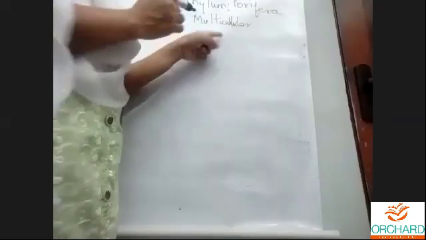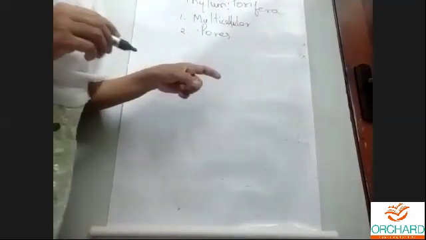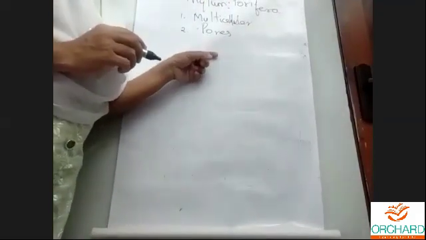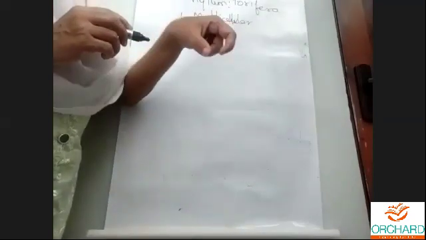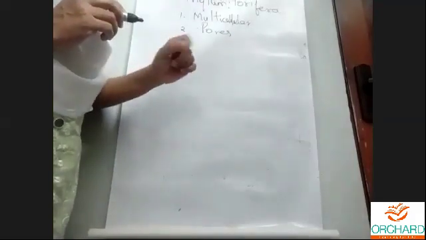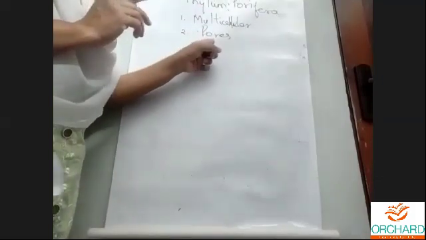So all poriferans are multicellular. Okay, what second character should they have? They should have pores in the body. Since the animal has pores in the body, we call it porifera. So all animals that come under porifera should have pores in the body. You know what a pore is? Small holes should be there in the body.